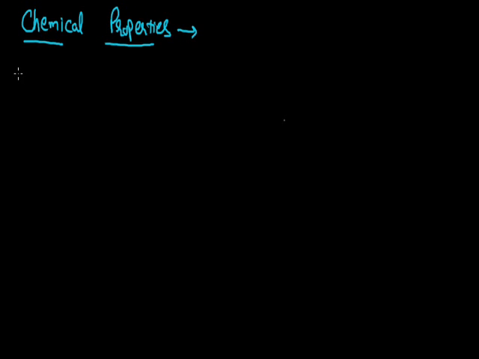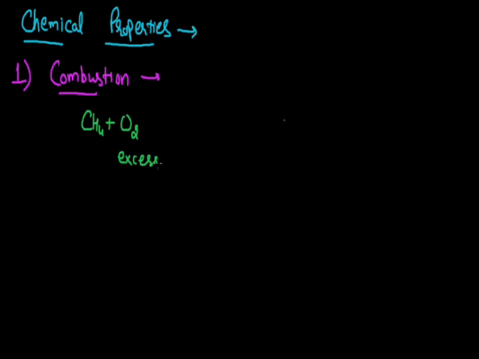The very first chemical property is the most important reaction of methane, and this reaction is the combustion reaction. As we know, combustion is defined as the burning of any substance in the presence of oxygen with the release of energy. So when we go for the combustion of methane, it reacts with oxygen, and if we take the excess amount of oxygen that is required for the complete combustion of methane, this reaction occurs with the release of energy.